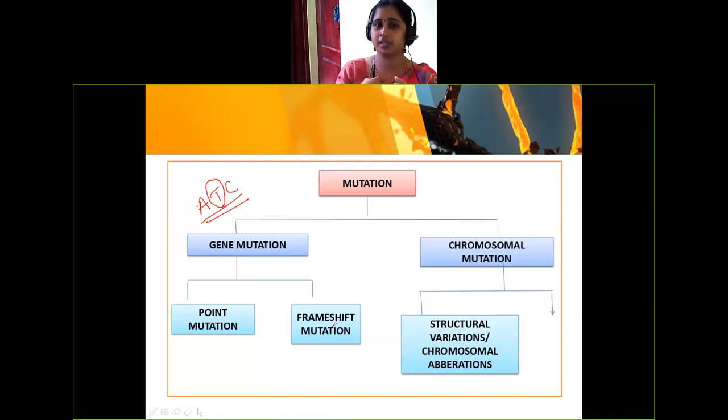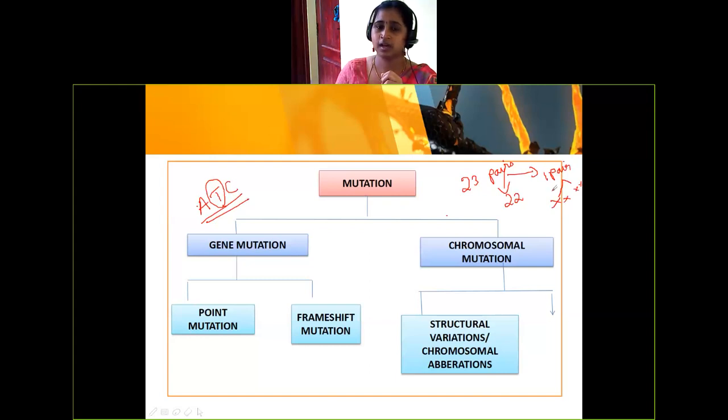We are saying 23 pairs of chromosomes. Okay. In the 23 pairs of chromosomes, I'll write here 23 pairs. We have 22 body chromosome pairs and one pair of sex chromosomes. It indicates whether it is male or female.